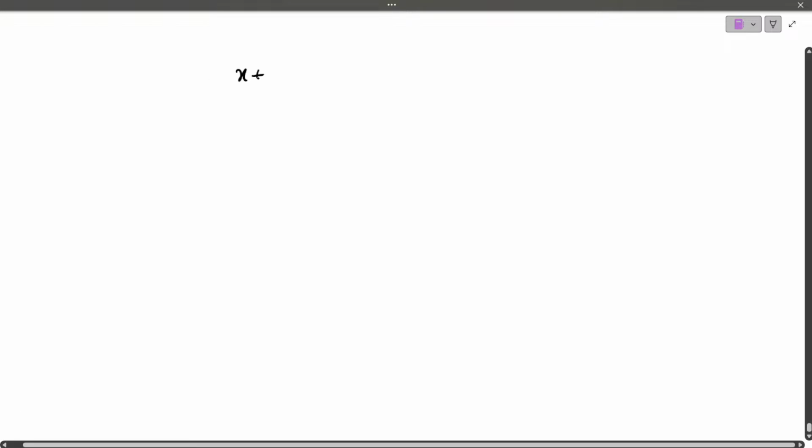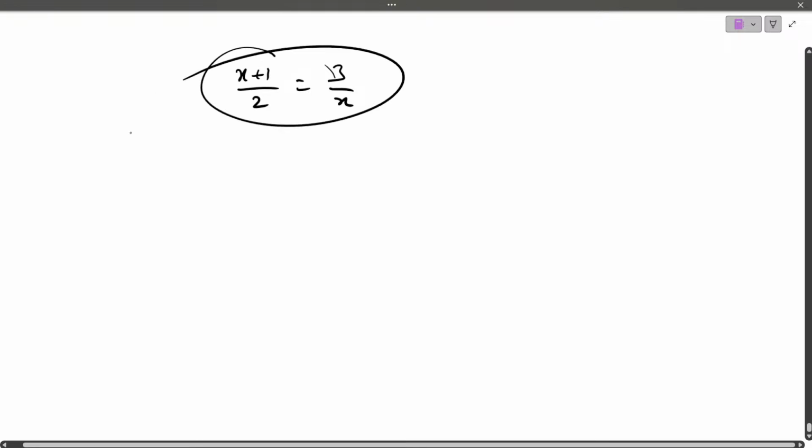Coming back to the next topic, standard form. They'll give you a question like this: x plus 1 by 2 is equal to 3 by x. Write in the standard form. So simplify this and write in the standard form, in the chapter quadratic equations.